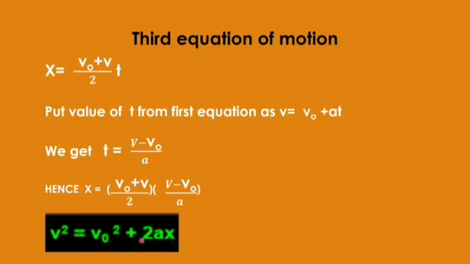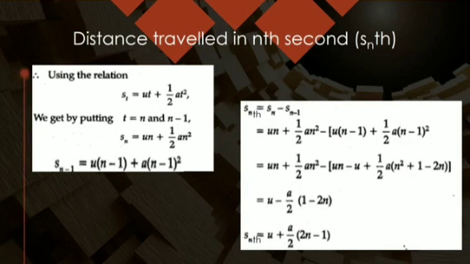This is the third equation of motion. These are the equations when we are doing it by the analytical method. It means by the statement only, by their definition only, we are working with the things. In the same way, you can find the distance traveled in the nth second.